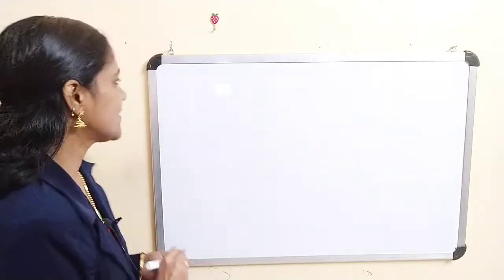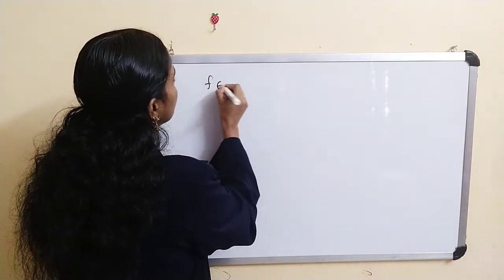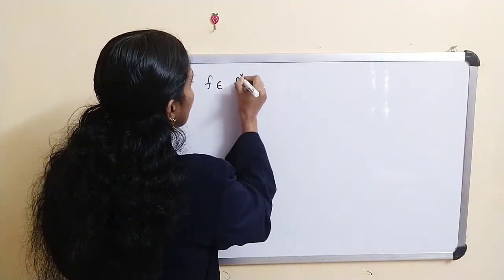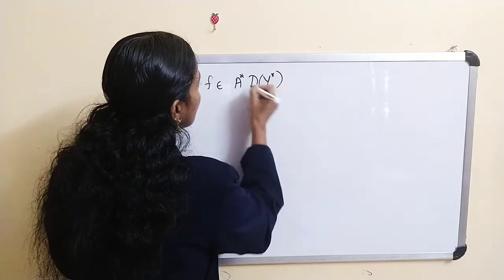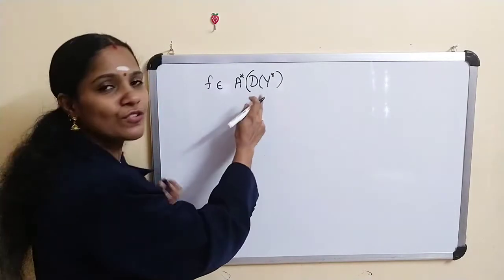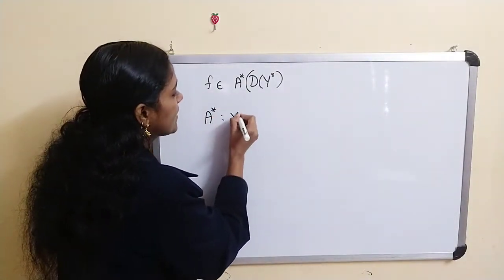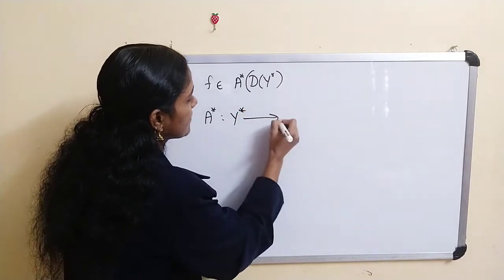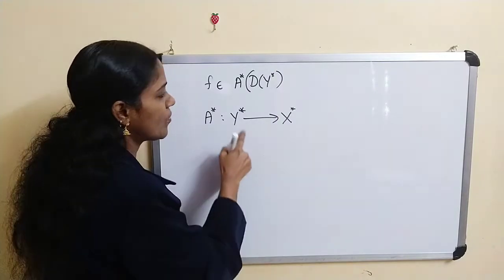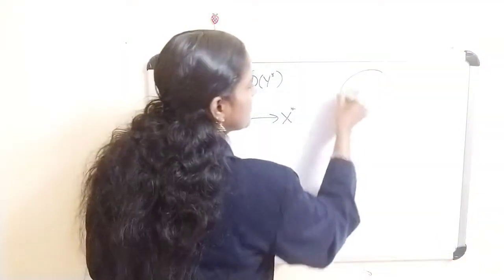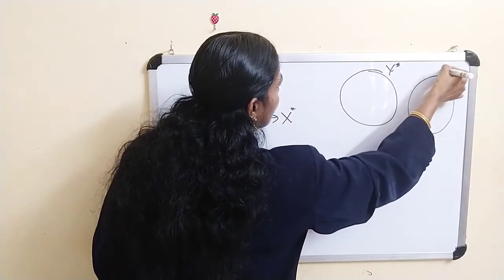Okay, now consider some f belongs to A star DY star. f belongs to A star. A star is a map from Y star to X star. Okay, DY star is a ball in Y star. Suppose this is our Y star and this is our X star.